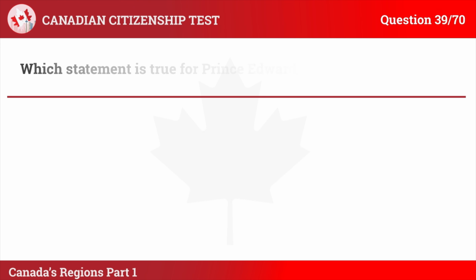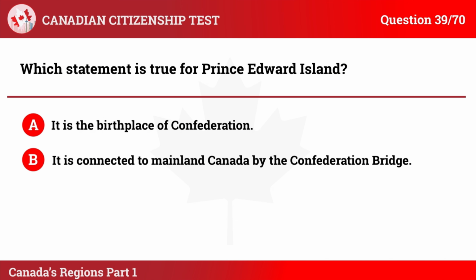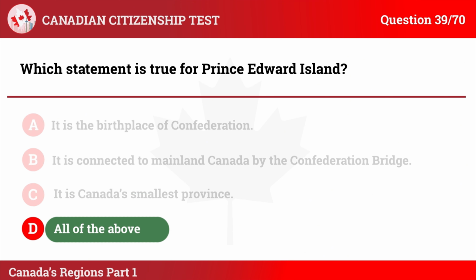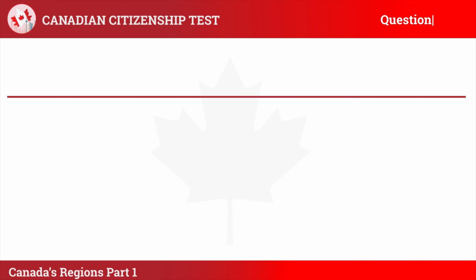Question 39. Which statement is true for Prince Edward Island? A. It is the birthplace of Confederation. B. It is connected to mainland Canada by the Confederation Bridge. C. It is Canada's smallest province. D. All of the above. The correct answer is D. All of the above. Explanation: Prince Edward Island, Canada's smallest province, is known as the birthplace of Confederation and is connected to mainland Canada by the Confederation Bridge.